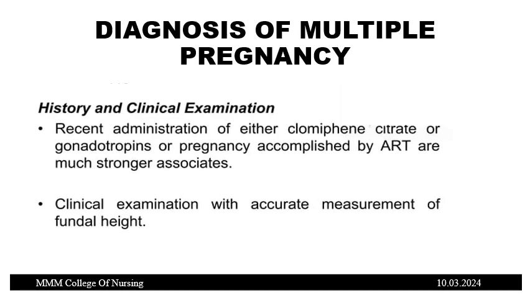In case of history, you have to look for recent administration of either clomiphene citrate or gonadotropins, or whether the pregnancy is accomplished by ART, or a family history of multiple pregnancy. And clinical examination with accurate measurement of the fundal height.